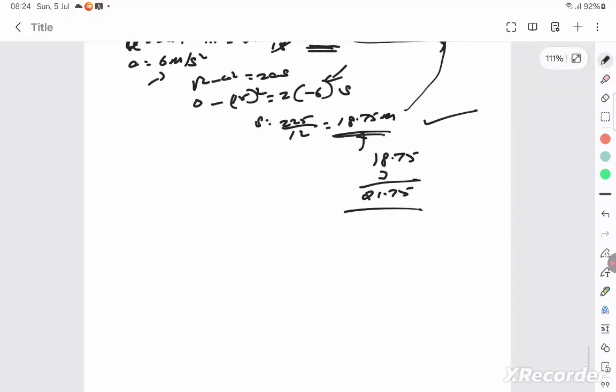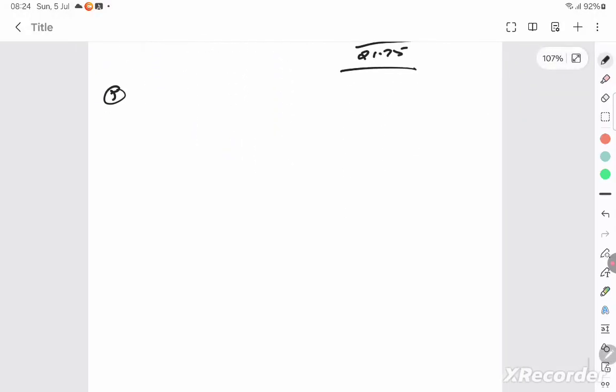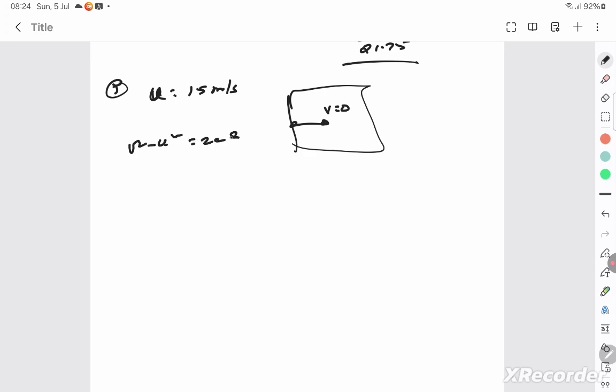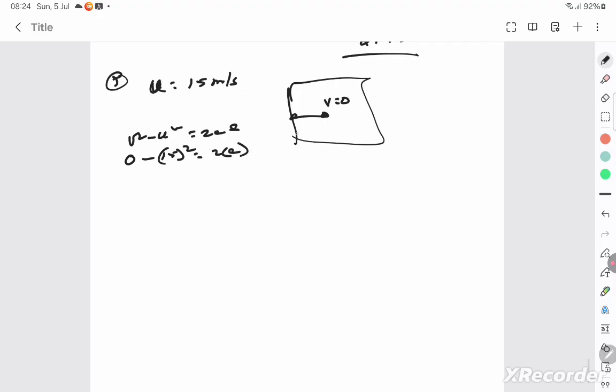So the next question is the fifth question. A bullet is traveling with a speed of 15 meter per second, penetrates a trunk and comes to rest. The initial velocity is 15, final velocity 0. Find the time taken for the retardation. So you know v square minus u square is equal to 2as. Final velocity 0, initial velocity 15 the whole square is 2 into a into the distance of 0.4 meter. So what is the acceleration? It is minus 281.25 meter per second square.